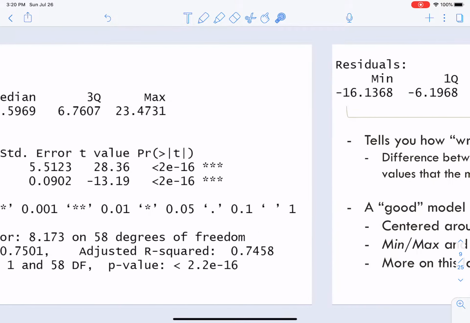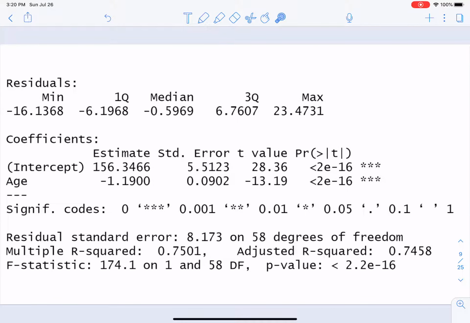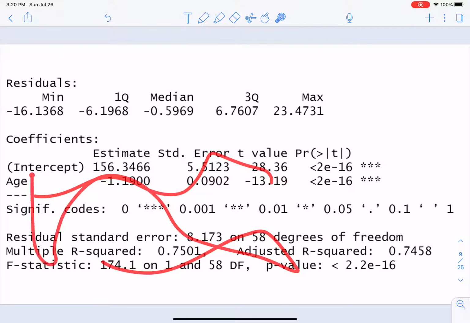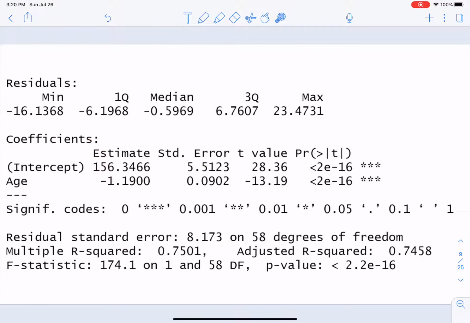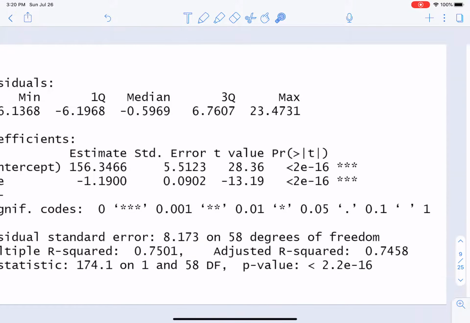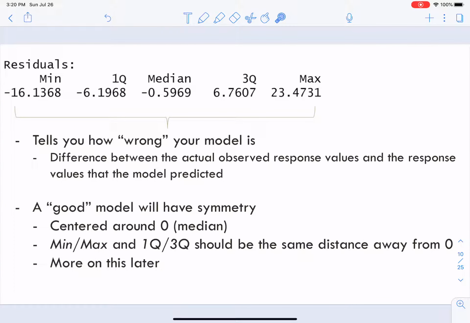So instead of me just pointing all over the place, let's break these down piece by piece. With these residuals, we actually get a 5-number summary. We have our minimum residual, our 25th percentile, our median, the 75th percentile, and then the maximum.